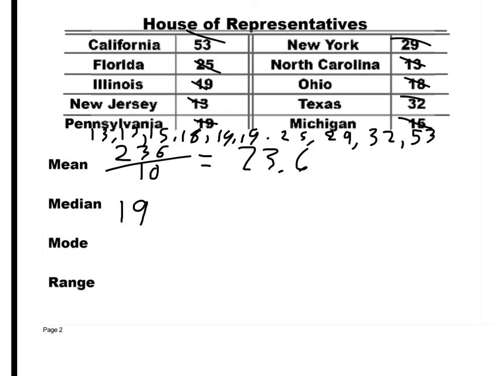Mode, what's our mode? 19. All right, 19 would be one of them. Okay, but 13 appears just as many times as 19 does. All right? And then range. What would be our range? Our largest minus our smallest. 53 minus 13 is 40. Your range would be 40. That would be our numbers here. Mean, median, mode, and range.